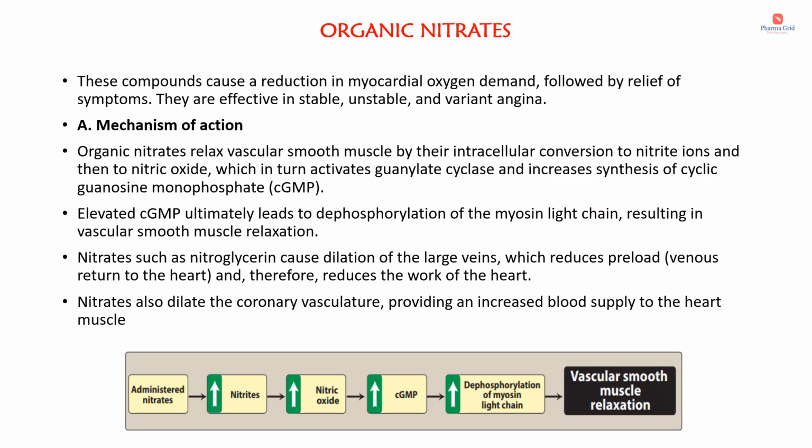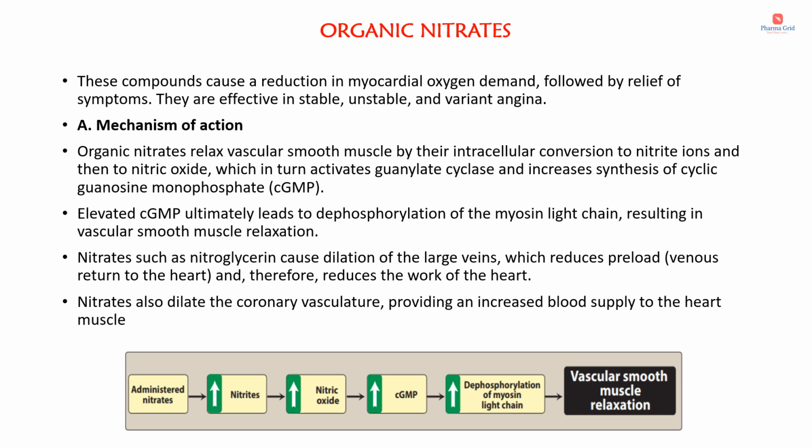Now we will discuss each category of anti-anginal drugs in detail. So the first one, organic nitrates. These compounds cause a reduction in myocardial oxygen demand followed by relief of symptoms. They are effective in stable, unstable or variant angina. Organic nitrates are prodrugs and they release nitric oxide. Nitrates are mainly venodilators, also cause arteriolar dilatation and as a result reduce both preload and afterload.